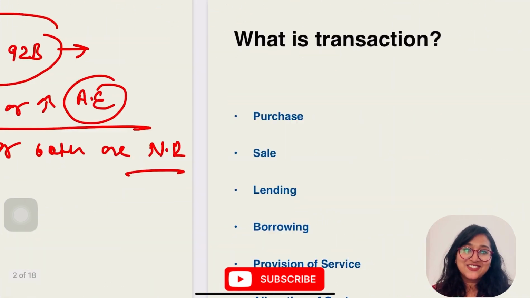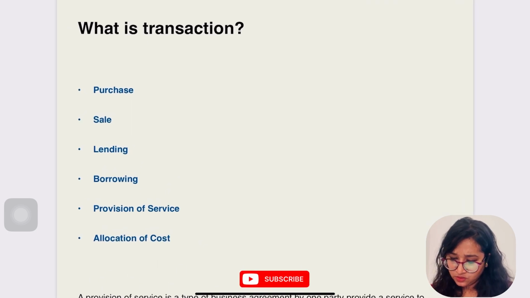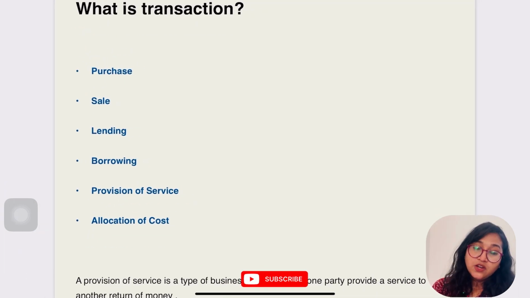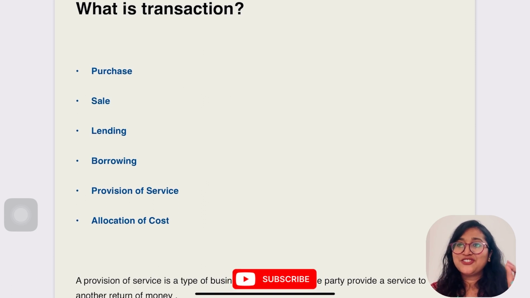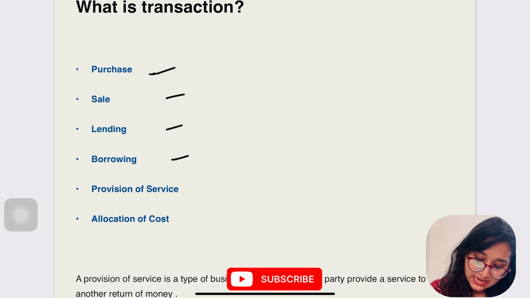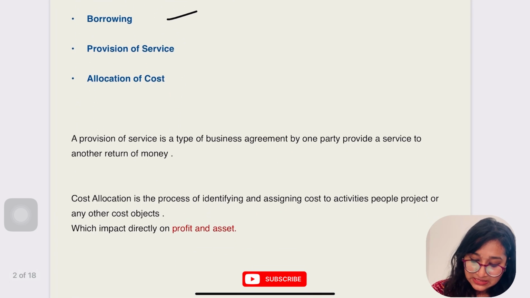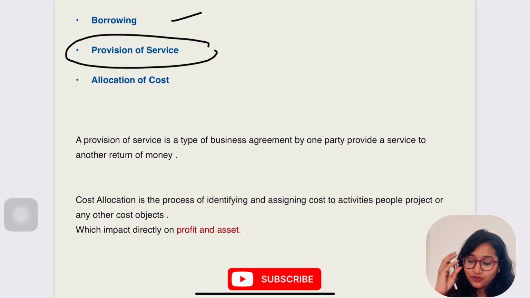What is transaction? Are you aware of transaction? I think so, because we are GST students, right? And we know a bit about GST well. Transaction means purchase, sale, lending, borrowing, and provision of service, and allocation of cost. Now purchase, sale, lending, borrowing, we know very well. But what about the provision of service? Let's go for provision of service.